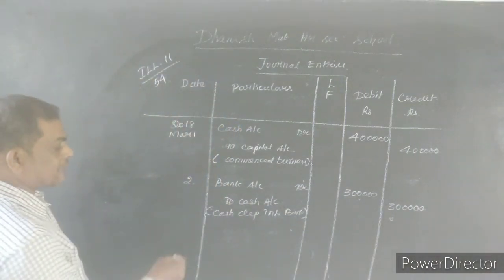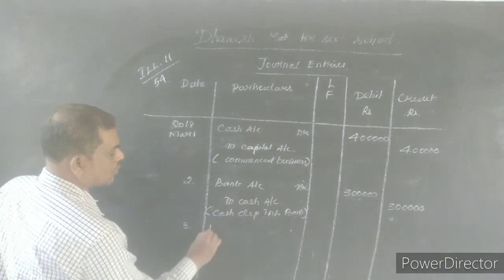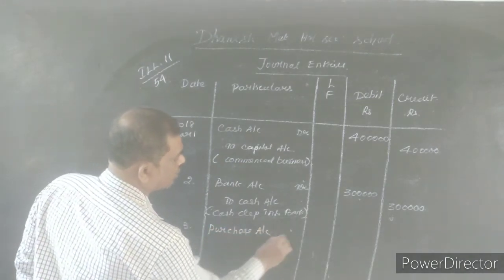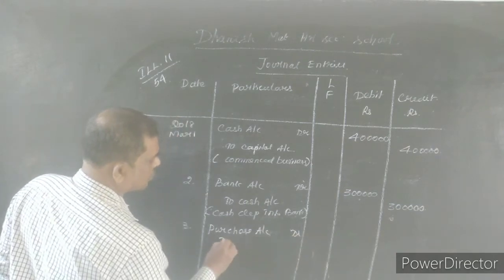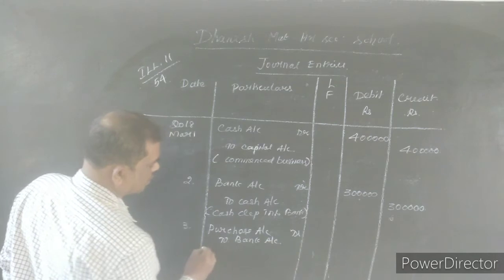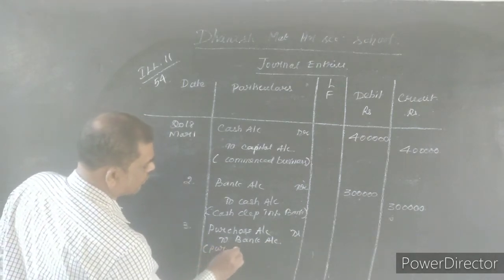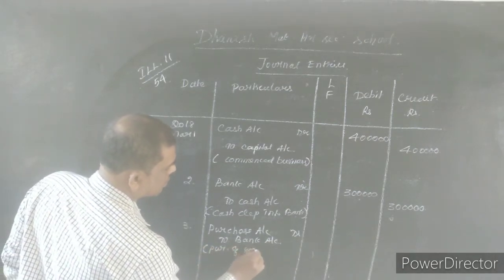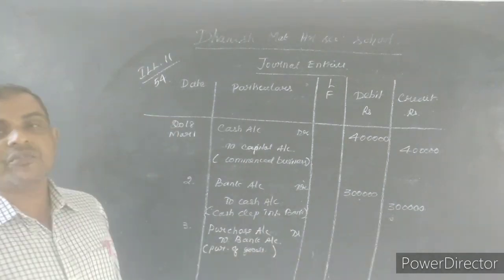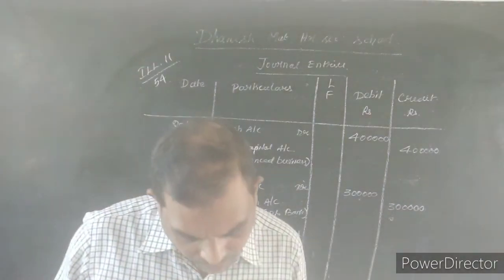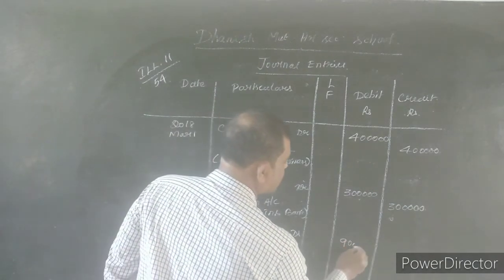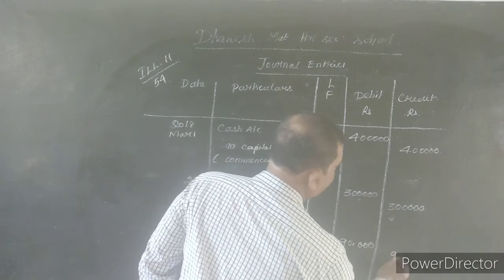Purchase of goods. What is the amount? Rupees 90,000. Debit 90,000, credit 90,000.